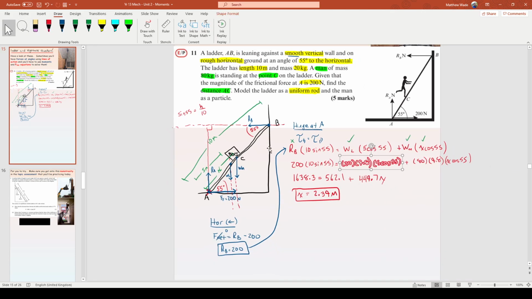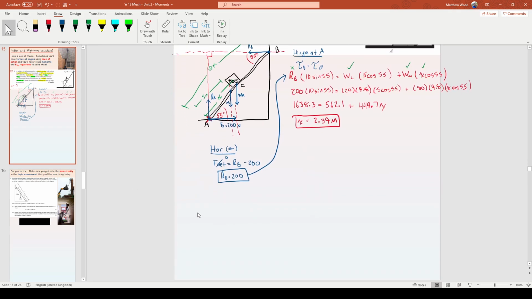That's what you've got to do. You've got to be good at drawing these pictures. You've got to be spotting lines of action. You've got to be looking for shortcuts. Can I do forces and balance? Can I balance forces rather than do moments, which are a little bit harder? Yeah, you've got to look for all these things. So I'm going to stop yipping now. I'm just going to let you get to work.